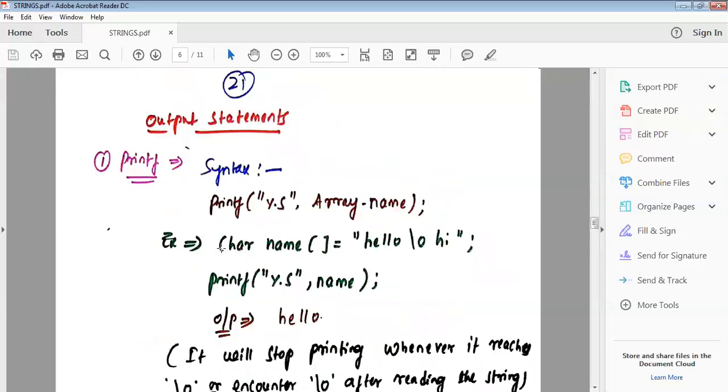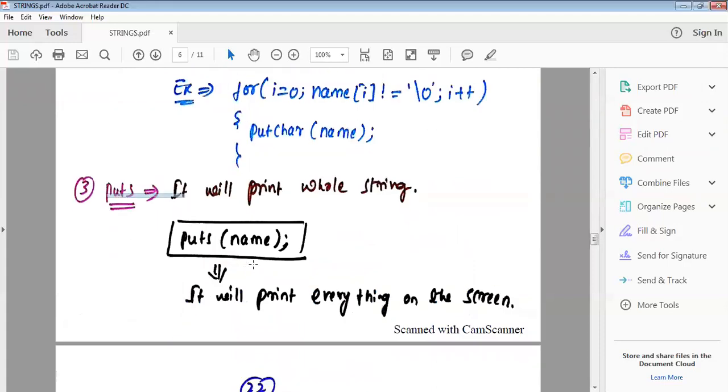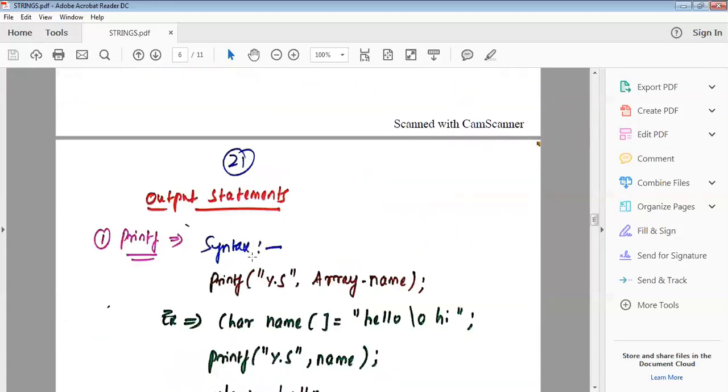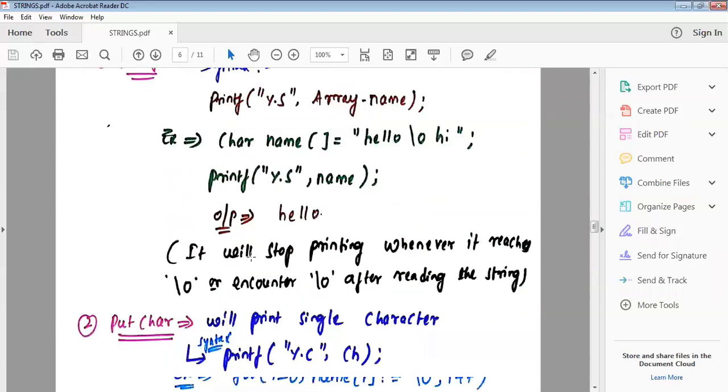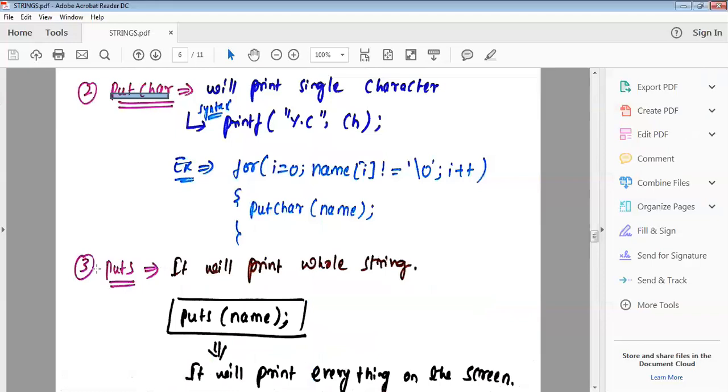Like printf, the printf statement you are using in the 1-dimensional array and 2-dimensional array, but in strings we are using 3 output statements. The 3 output statements have their own functionality. One is the printf statement, just the same as in the 1-dimensional and 2-dimensional array, another one is the putchar function, and another one is the puts function. So input statement scanf, output statement printf; input statement getchar, output statement putchar; input statement gets, output statement puts.